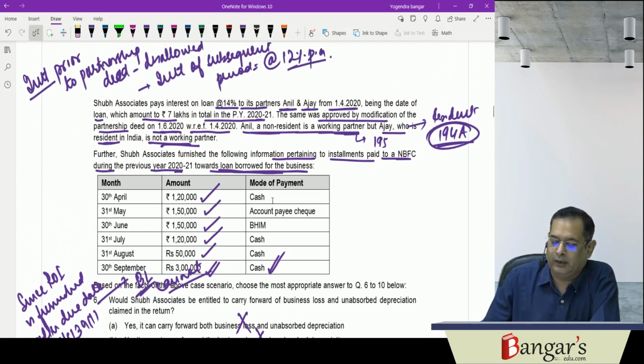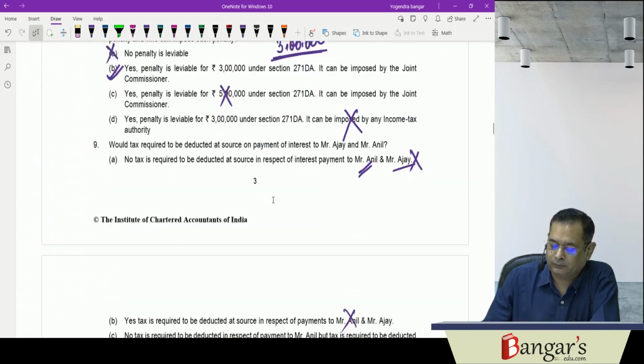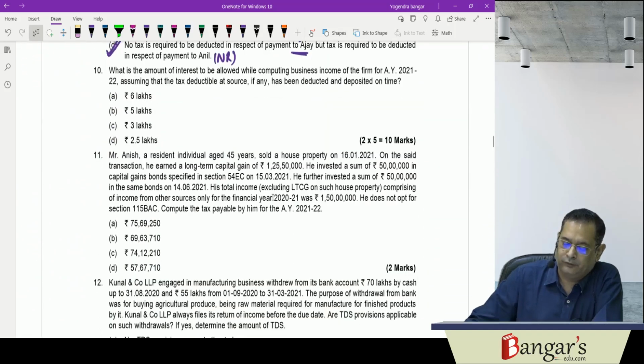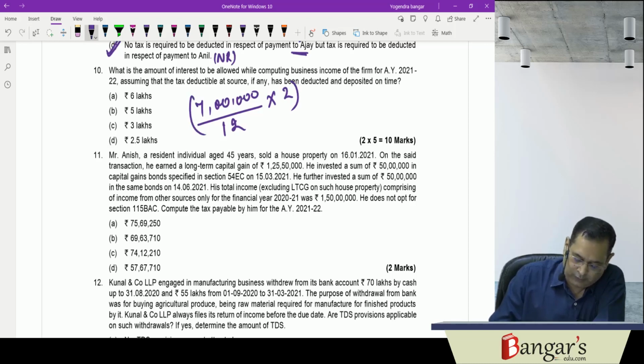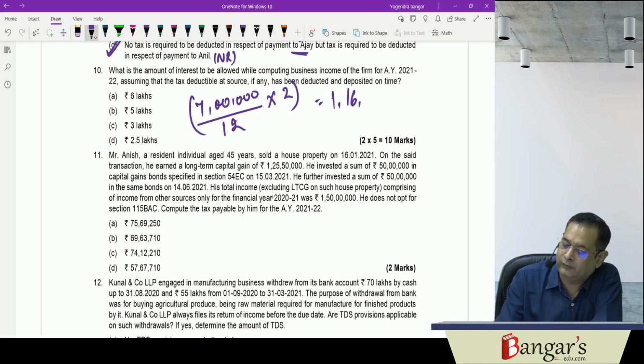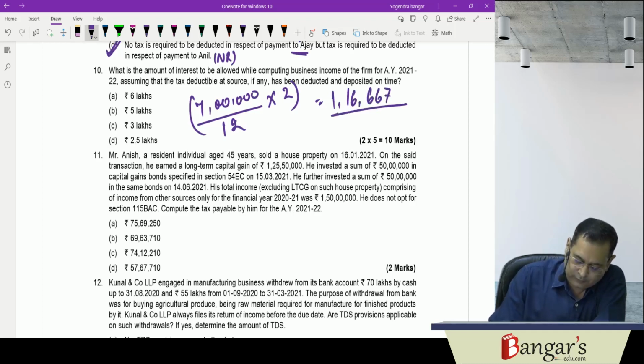So they have paid interest of 7 lakhs, for 12 months. For April and May it will be disallowed. So 7 lakhs into 2 divided by 12, that is 1,16,667 is disallowed out of 7 lakhs.